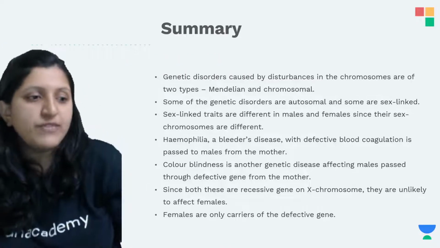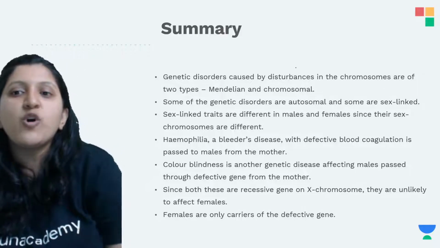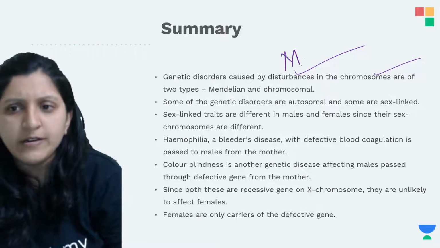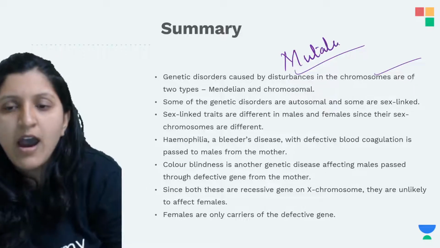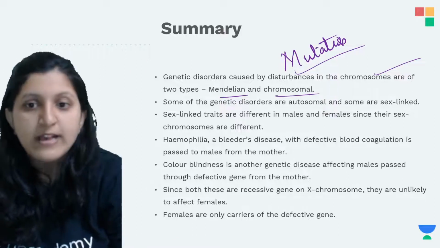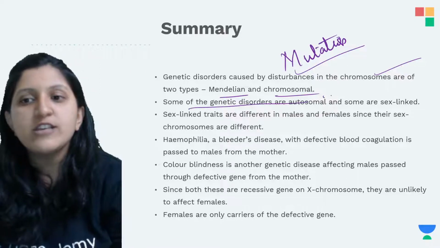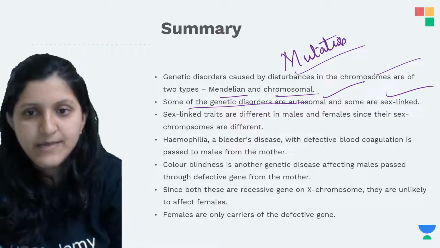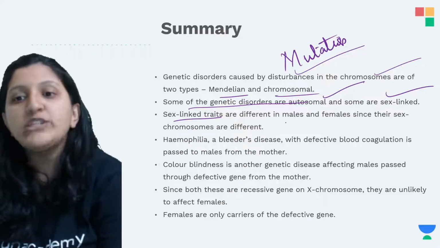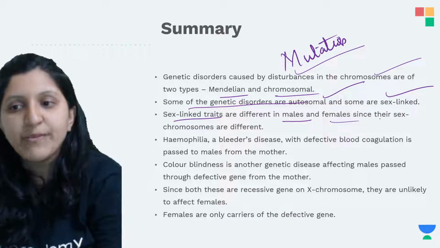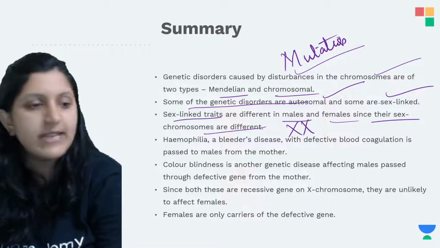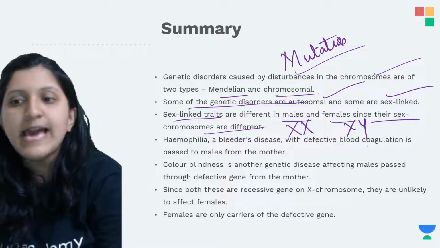So summary of this session: genetic disorders are caused by disturbances in the chromosome, that can be a mutation here. They are of two types, with respect to Mendelian or chromosomal. Some of the genetic disorders are autosomal and some are sex linked. Sex linked disorders are the ones which we studied here, which are different in males as well as females, since their sex chromosomes are different, because a female has XX, a male has XY.